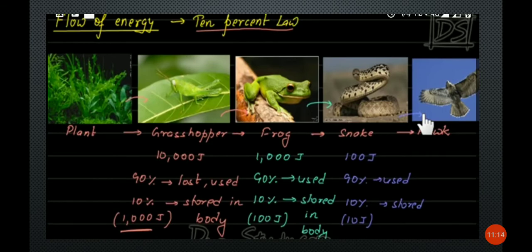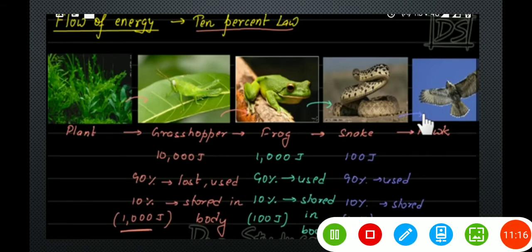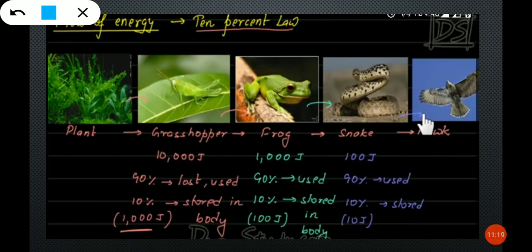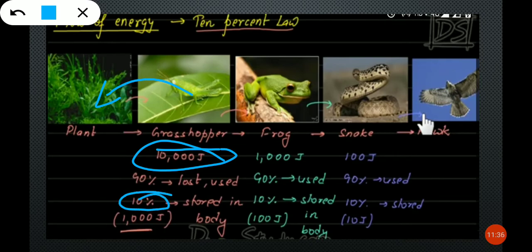So simple, don't get confused. Nothing is there to confuse here. Very easy. When the grasshopper eats plants, it will get 10,000 joules. And in that, only 10% energy is stored in the grasshopper. That is, only 1000 joules of energy is stored in the grasshopper.